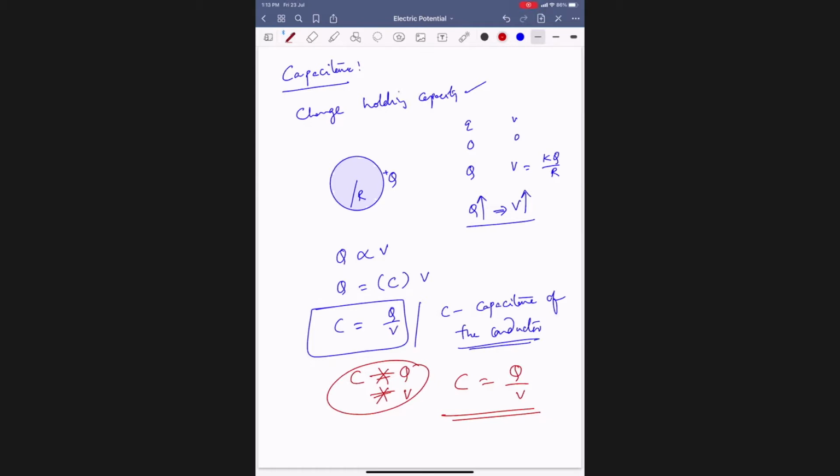We'll see that later. So is C dependent on Q and V or independent? Independent of Q and V.